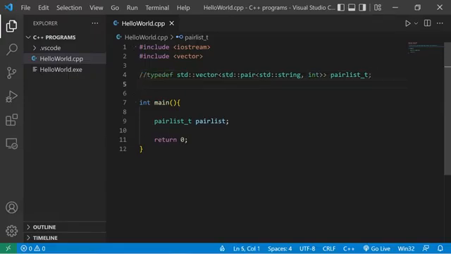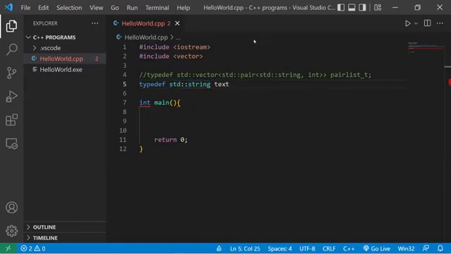I'll turn this line into a comment, then get rid of that. Let's create a typedef for standard strings. Typedef, then we list the original data type, standard string. In place of using standard string as the data type, I'll create a new identifier for this data type as maybe just text. Text _t. If I need to create a string, I could use this new identifier. In place of saying standard string, then maybe first name, I can replace the data type with the new identifier if I choose to. Text t. And I'll set my first name equal to whatever my first name is. Feel free to set it to your own first name.